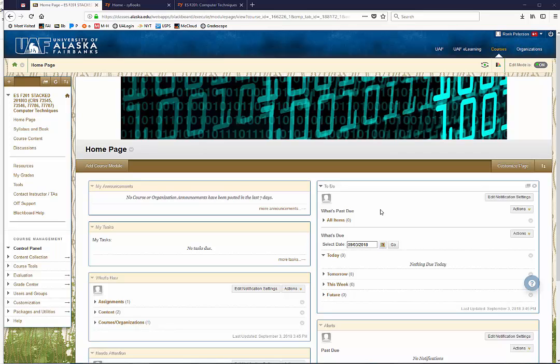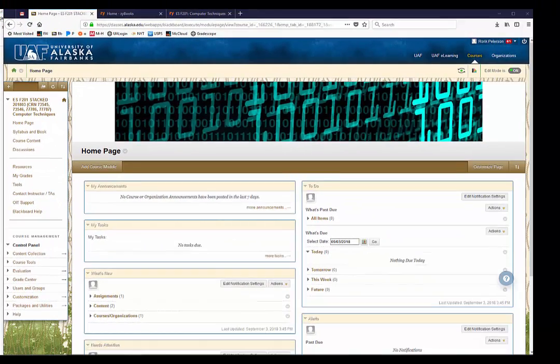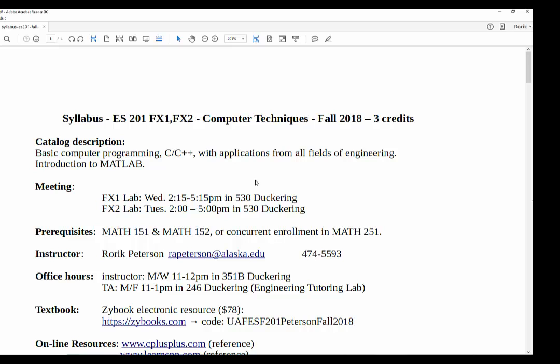This is Rourke Peterson, and I just wanted to finally point out a couple important things to make sure you're all on the right track here. So what I show here is Blackboard, and it looks like everyone has logged into Blackboard. Let me first mention the syllabus is up there, and if you go ahead and look at the syllabus, I just want to point out a couple important things.